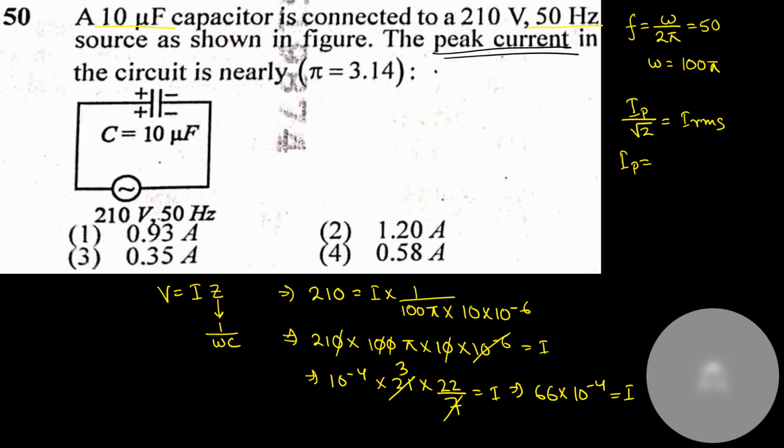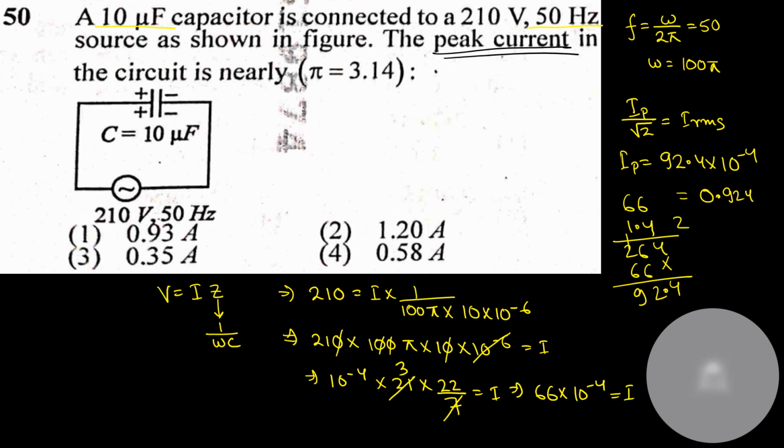So 66 into 1.414 is 92.4. So 92.4 into 10 to the power minus 4, which should be equal to 0.924 into 10 to the power minus 1 ampere.